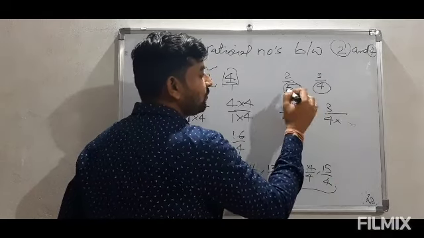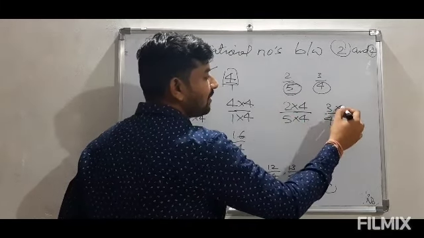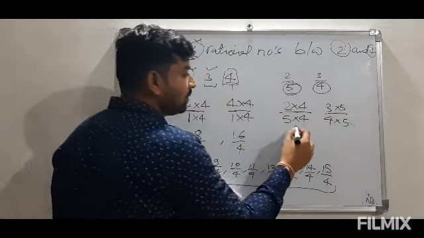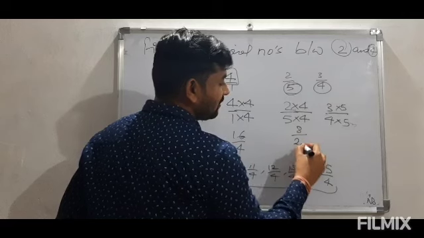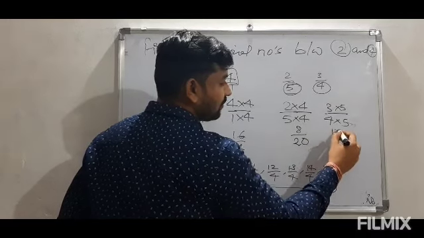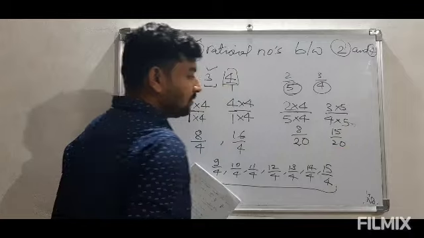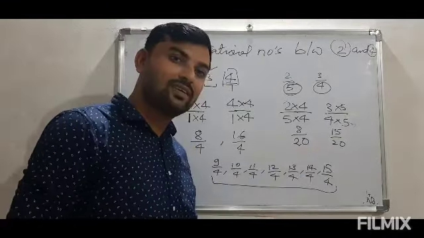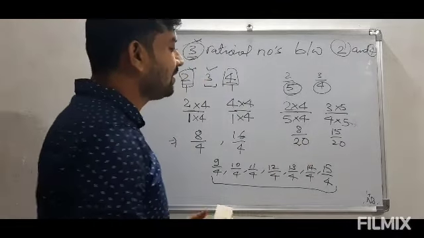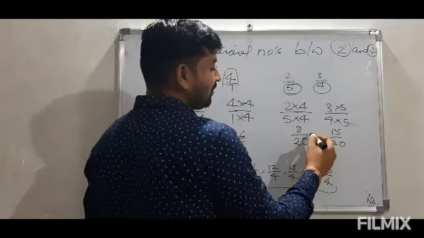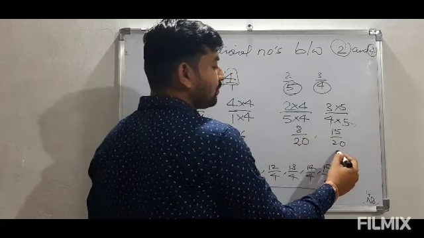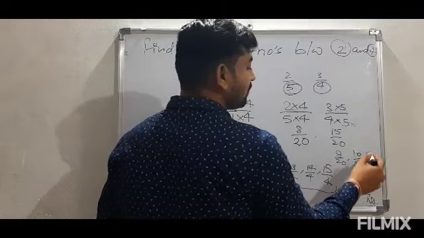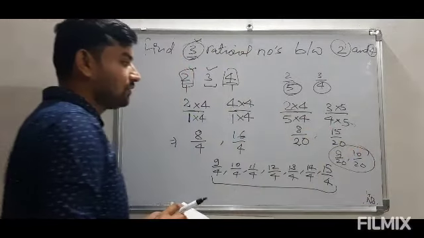Like here we have 5, so that we will multiply in the second, and here we have 4, that I have multiplied in the first number. So here I am getting 8 upon 20 and 15 by 20. Now the denominator is 20, that is equal. If we need two numbers, it is very much possible, like 8 by 20, so the next numbers will be 9 by 20, 10 by 20. So this is how we do this kind of question.